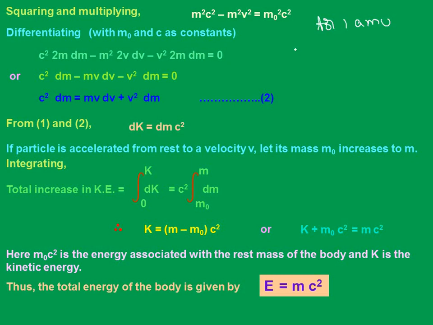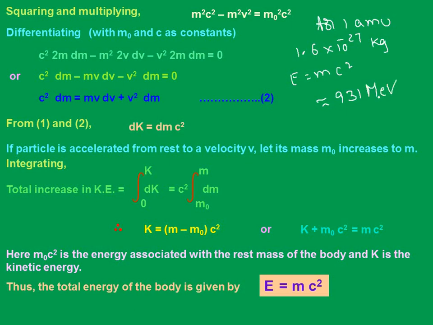What do you mean by 1 AMU here? 1 AMU is 1.6 times 10 power minus 27 kg. If I substitute that here in E equal to mc square, with c nearly 3 times 10 power 8, it comes to nearly 931 MeV, mega electron volt.